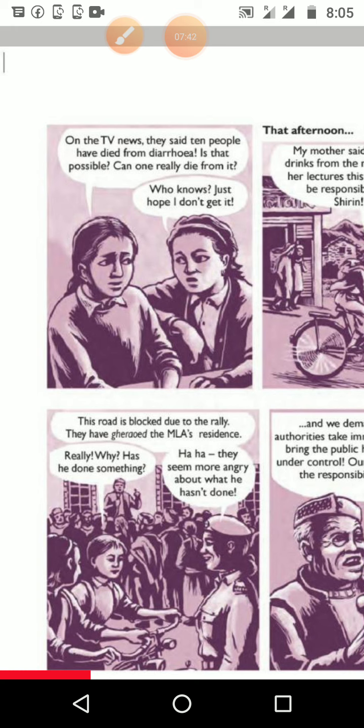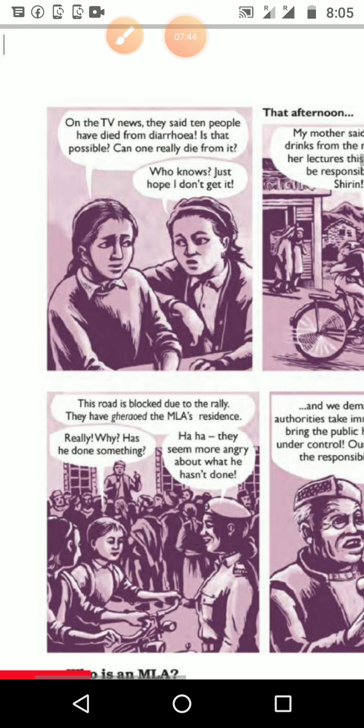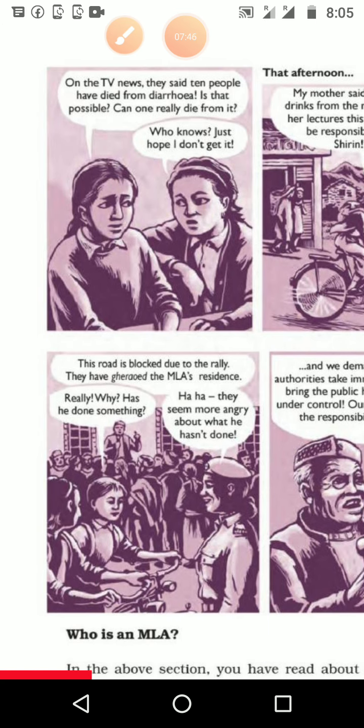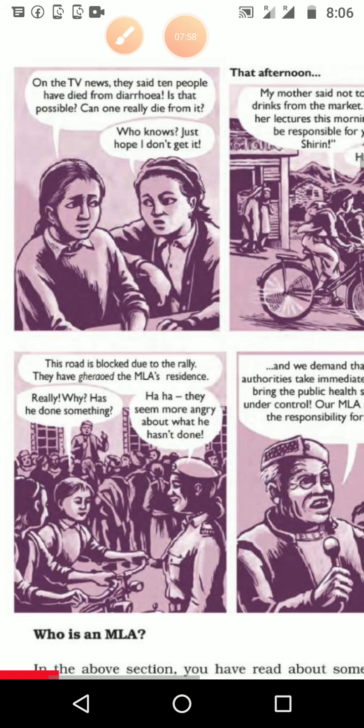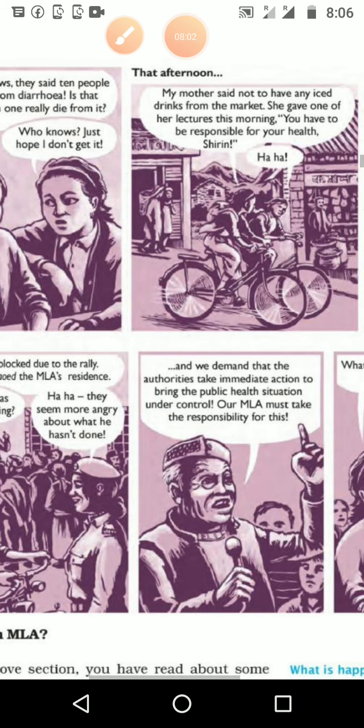Is that possible? Can one really die from it? Who knows? I just hope I don't get it. The children are discussing the TV news. They said that 10 people have already died because of diarrhea. Is it possible, and whose responsibility is it, they are asking.